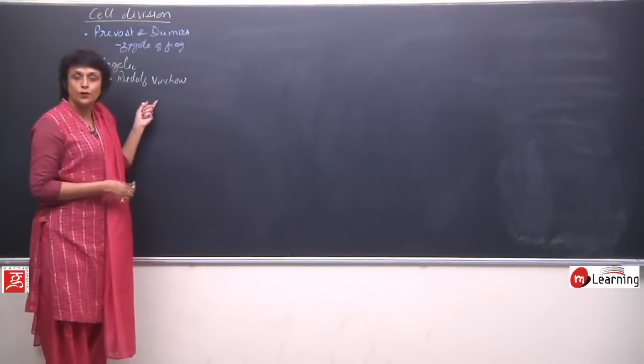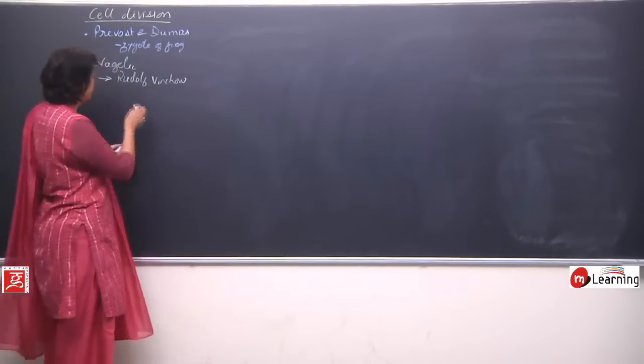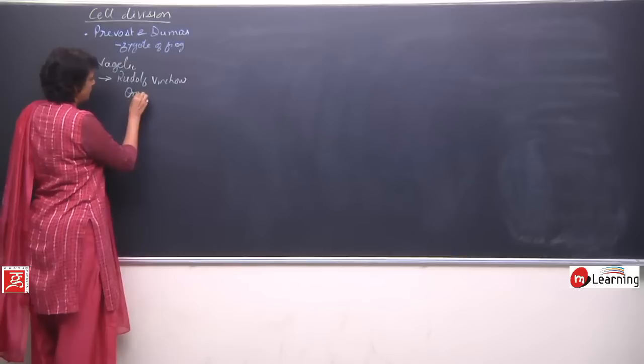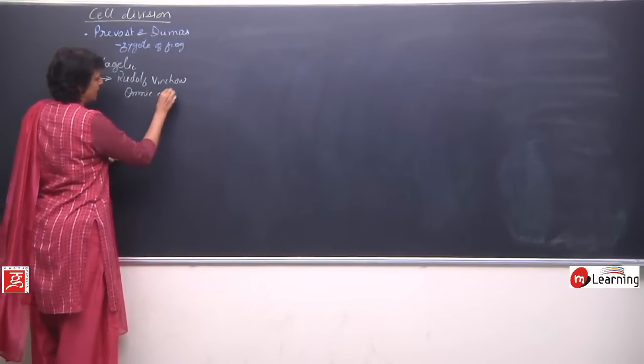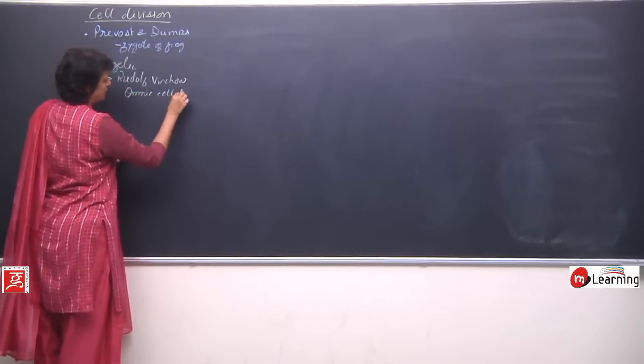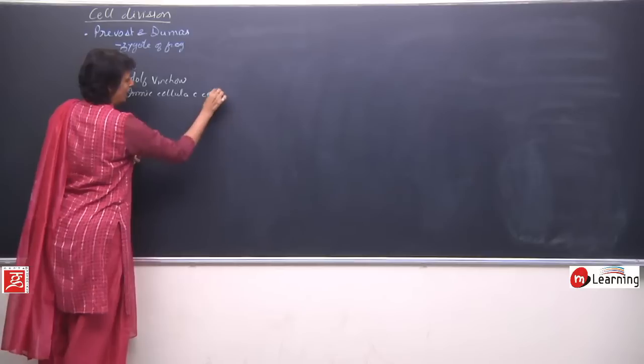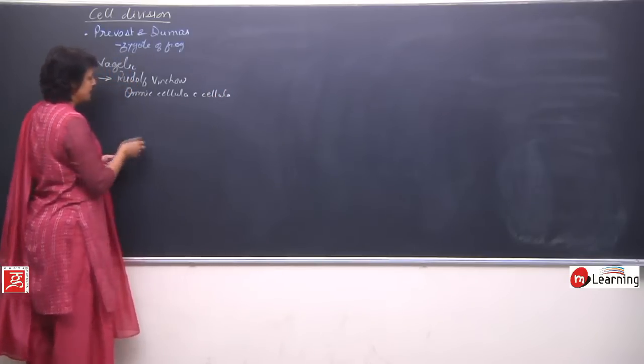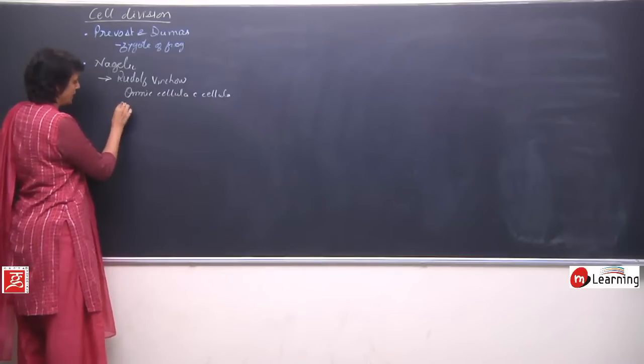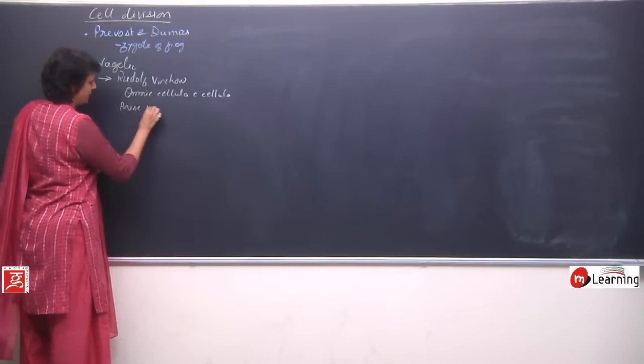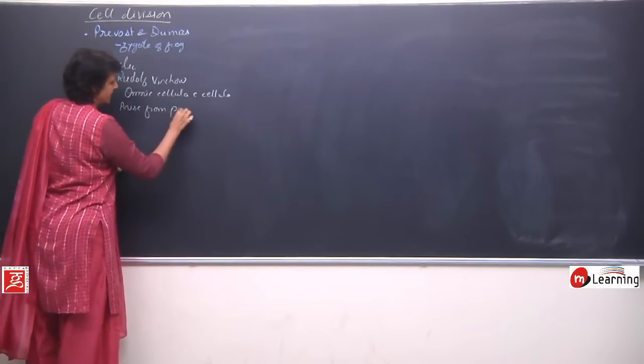We have written about it, we have talked about it in cell cycle, that is omnis cellula e cellula. That means cells arise from pre-existing cells.